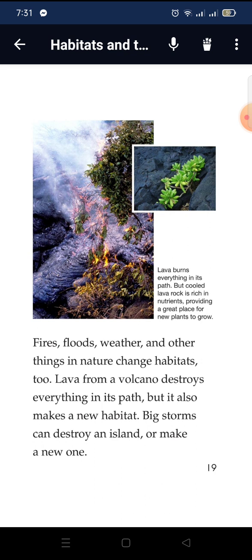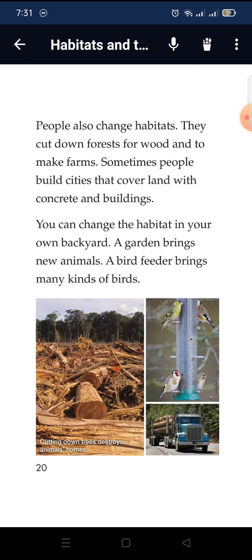Fire, flood, water, and other things in nature change habitats too. Lava from a volcano destroys everything in its path, but it also makes new habitats. A big storm can destroy an island or make a new one. People also change habitats. They cut down forests for wood and to make farms. Sometimes people build cities that cover land with concrete and buildings.